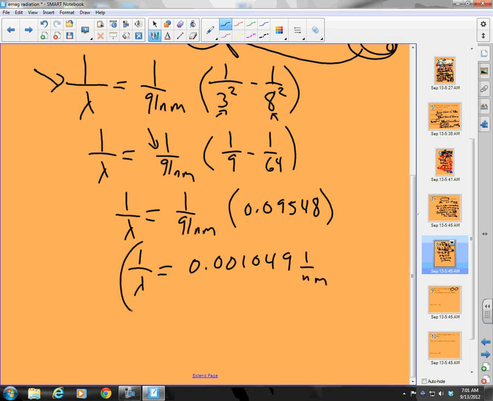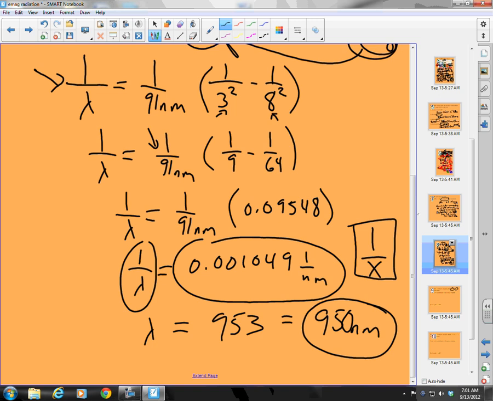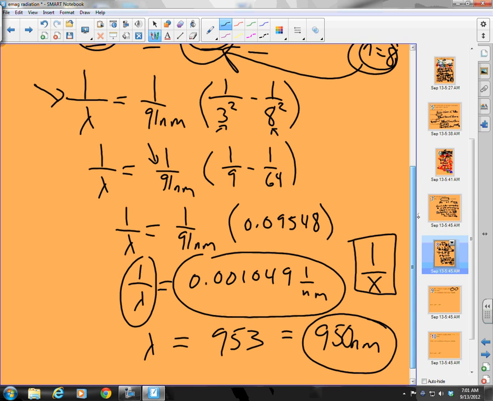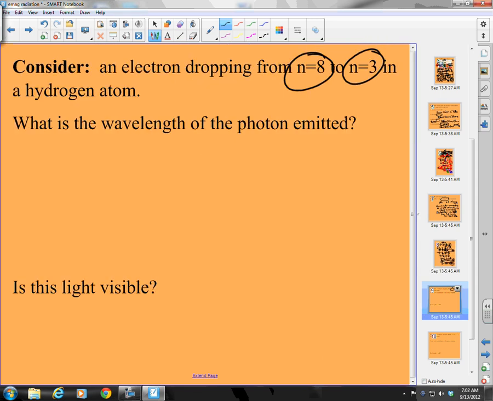I have to take the inverse of this. So what is the inverse key? If you hit 1 over x on your calculator, that button, that's your inverse key. And what do I get then? When I hit that, I get lambda is equal to 953. I can only have 2 sigs, so 950 nanometers. So the photon that is shot out when an electron drops from the 8th level to the 3rd level has a wavelength of 950. And what was the question? What is the wavelength? We said it's 950 nanometers.